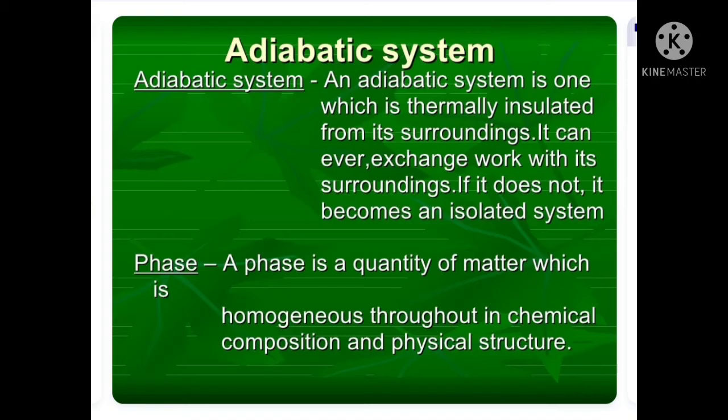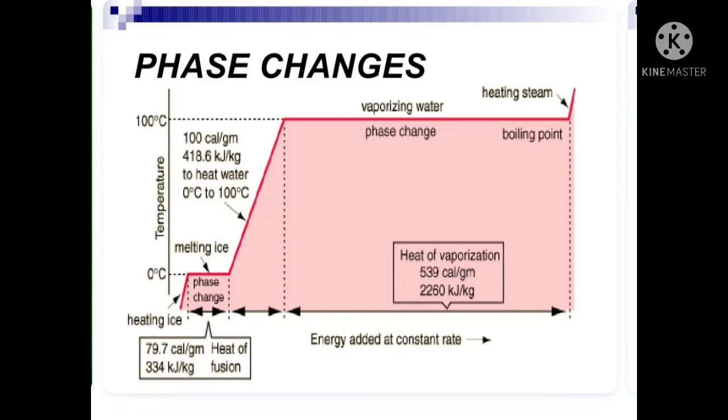Next we shall see about phase. A phase is a quantity of matter which is homogeneous throughout in chemical composition and physical structure. Here we can observe some phase changes of water. Based on its temperature, the phase of the water is changing. As the temperature increases, the phase change also takes place. You can easily observe these phase changes in this diagram.